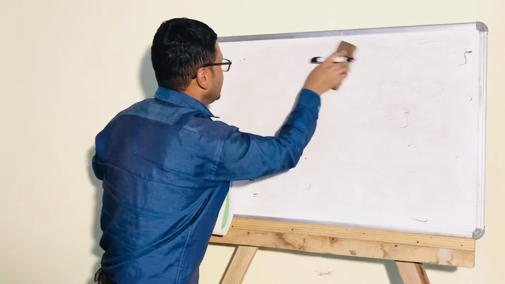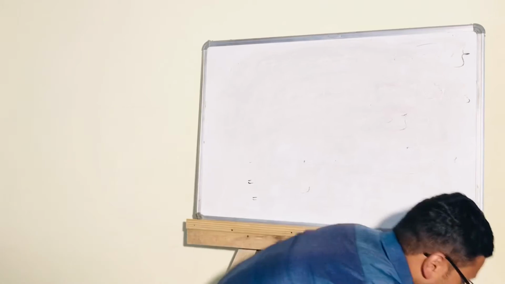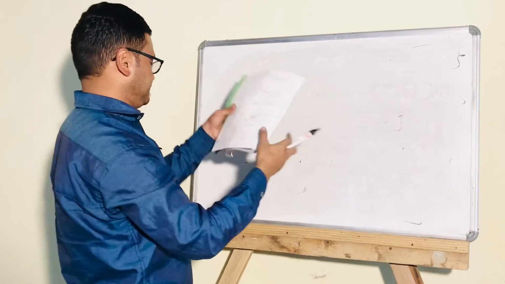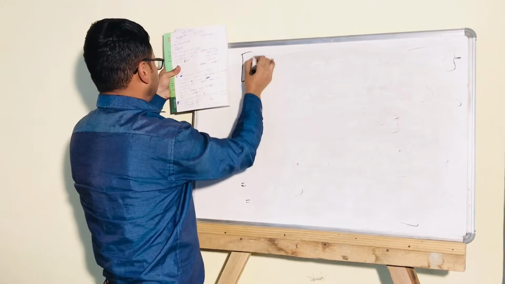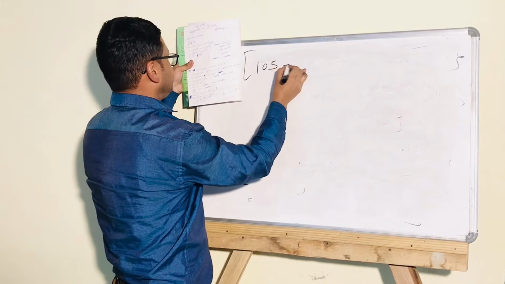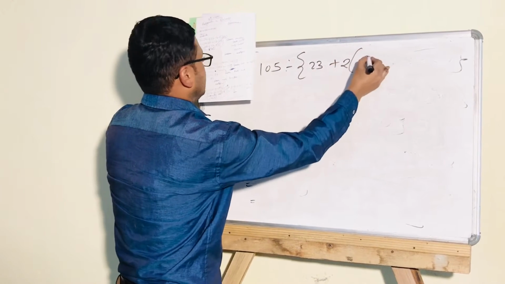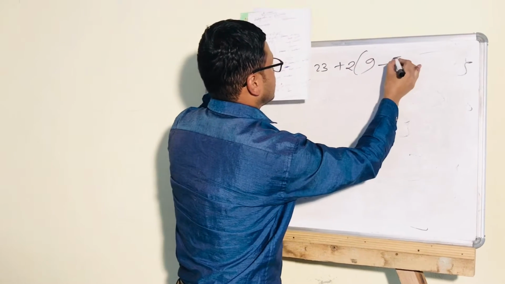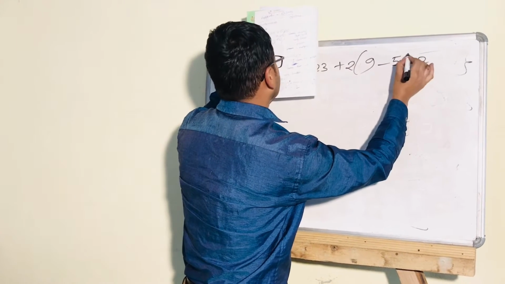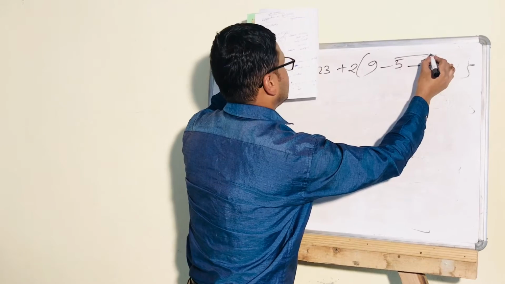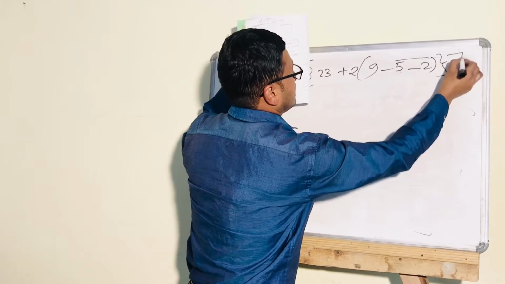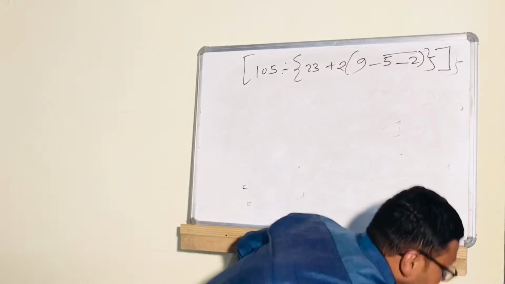I hope you are following me. Now number 2: 105 division 23 plus 2, 9, minus 5 minus 2.